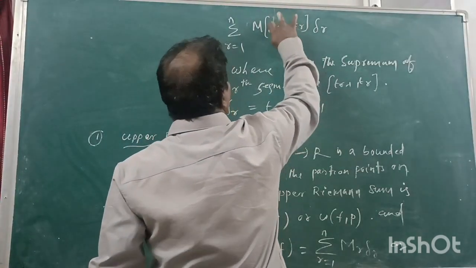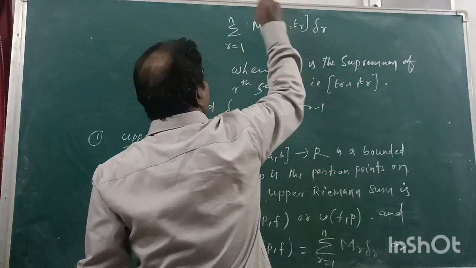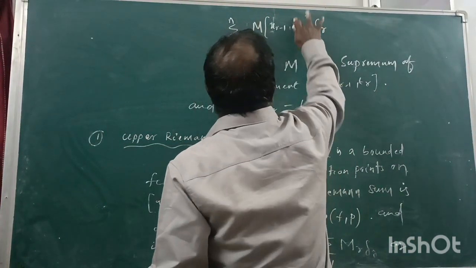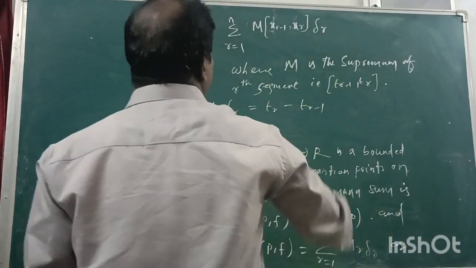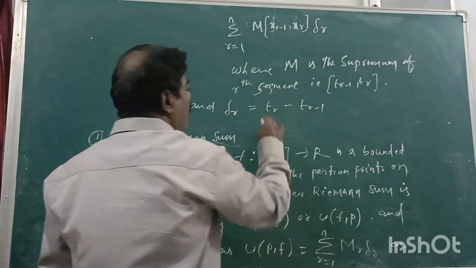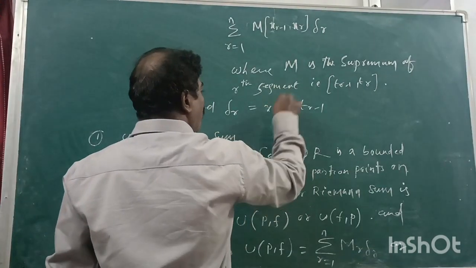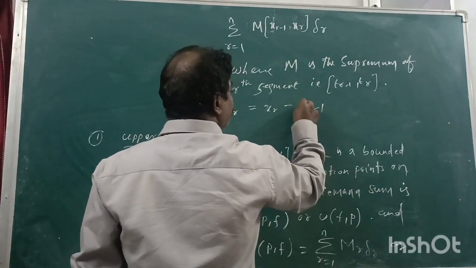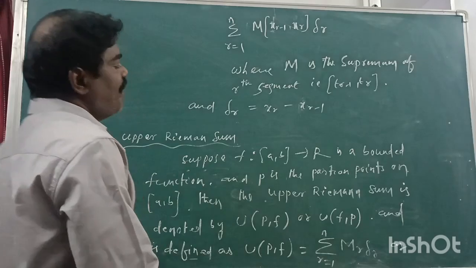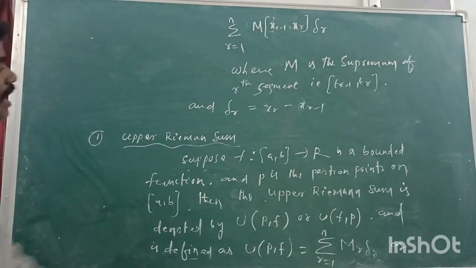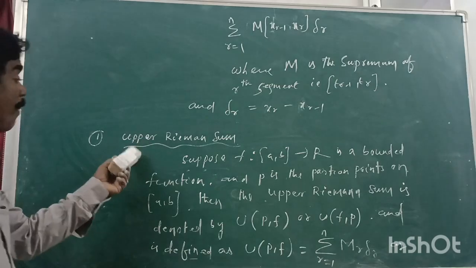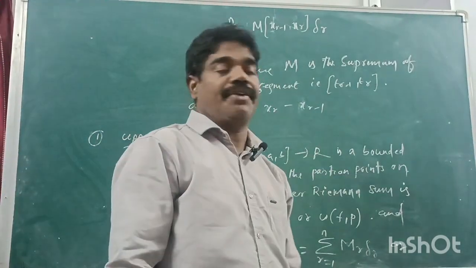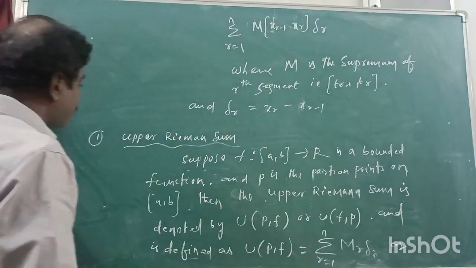I will change this one because I told about x now. I will write x here. Okay, don't fall in doubt. [x_{r-1}, x_r]. Here also what you have to write? delta_r is equal to x_r minus x_{r-1}. This is the definition of the upper Riemann summation, right?